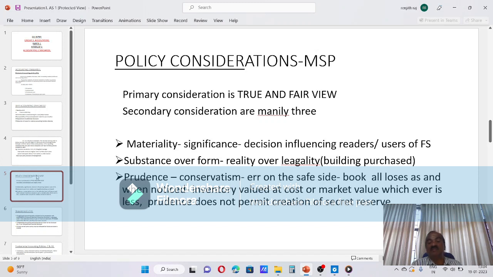That is erring on the safe side. All the losses must be booked as and when suspected, but all the profits need not be taken into consideration. That is prudence. And prudence does not permit creation of secret reserve. Secret reserve should not be created in the name of prudence. That is MSP, very important: materiality, substance over form, prudence.